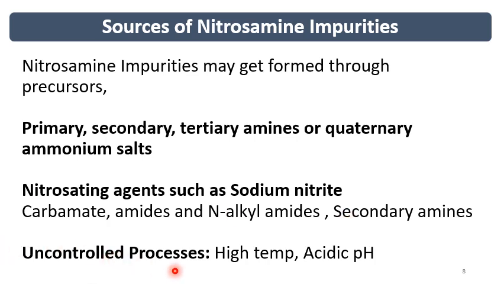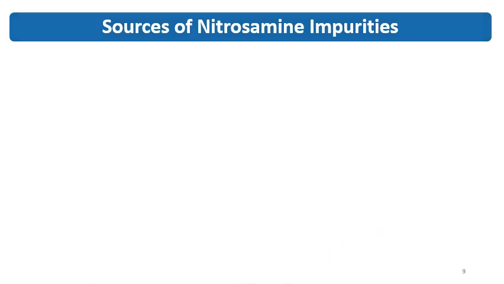Then there are the uncontrolled processes. Whenever the process is not having any control on the parameters, that process may lead to the formation of nitrosamine. An example of the parameter may be high temperature. If you have set a process with a certain temperature, but due to the lack of control, the temperature goes high, or the acidic pH. If the pH goes to the acidic side, that may lead to the formation of nitrosamine. So the uncontrolled process is one of the sources for the nitrosamine impurities.